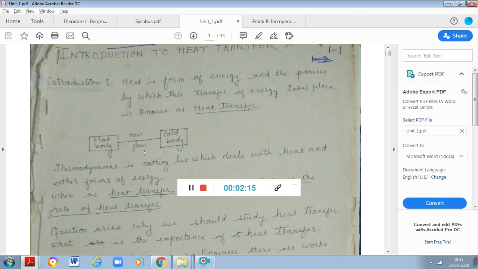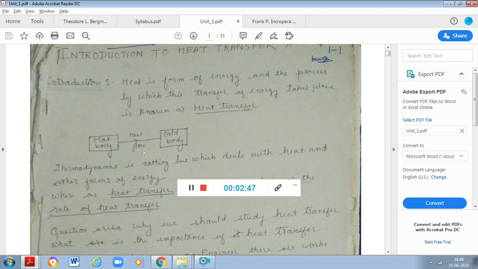So whenever I look around, what is the basic fundamental principle of heat transfer? It is that heat transfer always takes place from the hot body to the cold body, or from higher temperature to lower temperature. How do I correlate it with the thermodynamics that we have seen? In thermodynamics also there are different processes where we are studying heat transfer. But in heat transfer we are studying its thermal management.